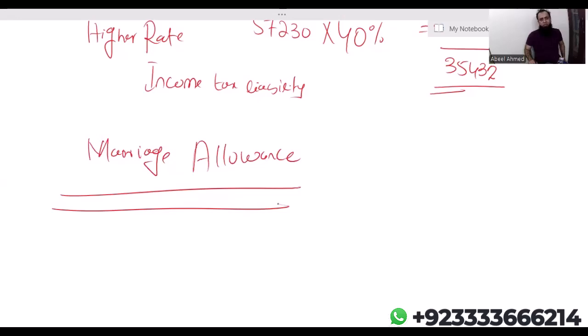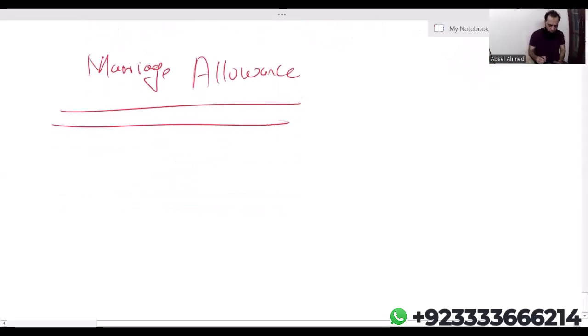The tax planning is, for example, if the husband does not have enough income to utilize his entire personal allowance, then he should be transferring 10% of his personal allowance to his wife, if she is in a position to utilize her entire personal allowance. So simply due to this marriage allowance, 10% of the personal allowance will be transferred to another spouse. But before doing that, the first condition, marriage, is of course there.